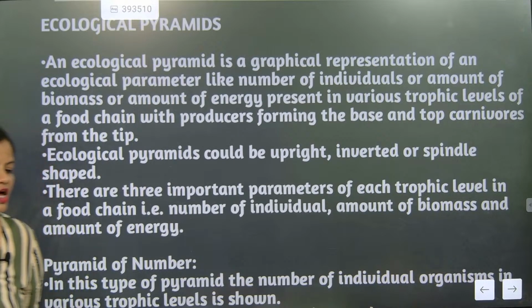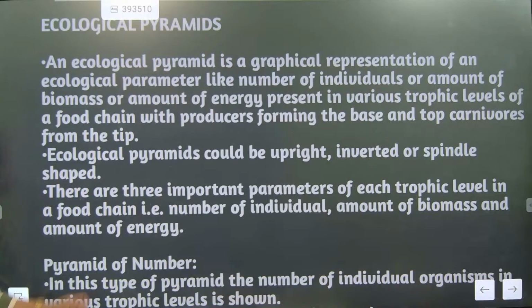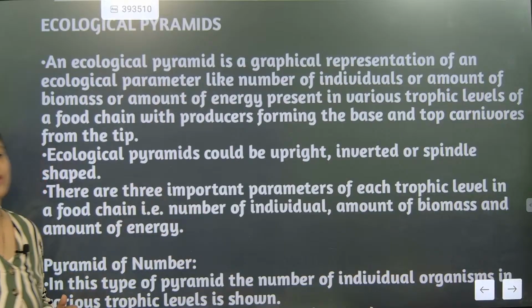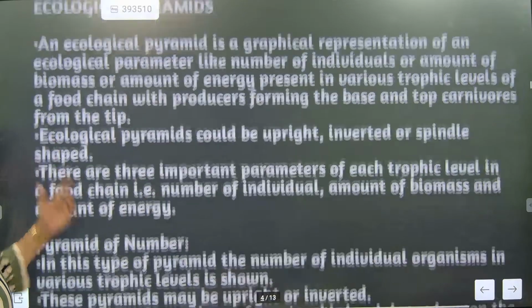Number of individuals, amount of biomass and amount of energy. Understood? So number of individuals, how many individuals are there in one particular level? What is the amount of energy? That is the amount of biomass and amount of energy or biomass. These are very, very important.